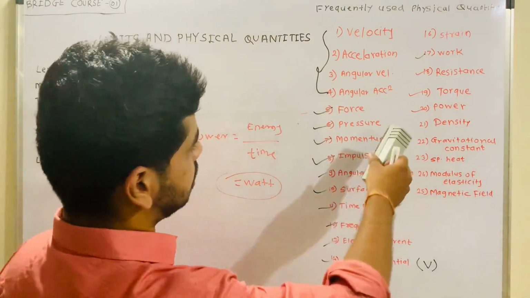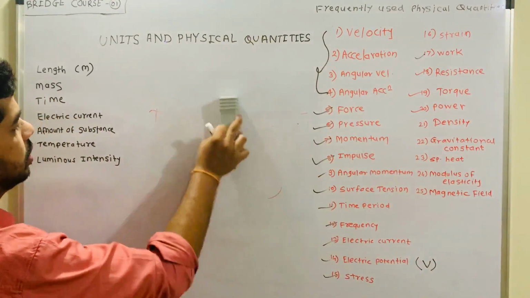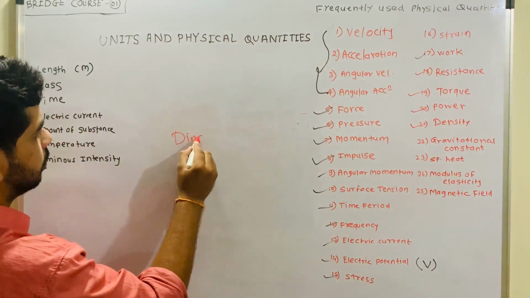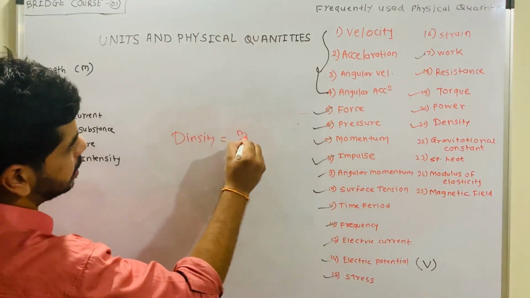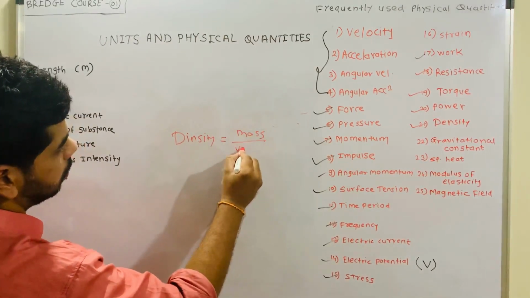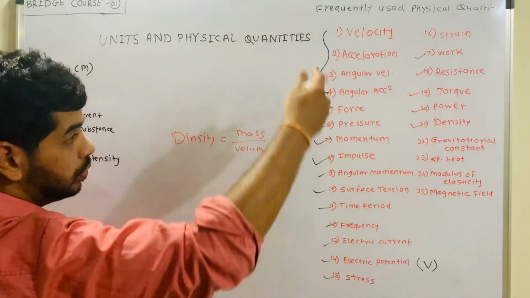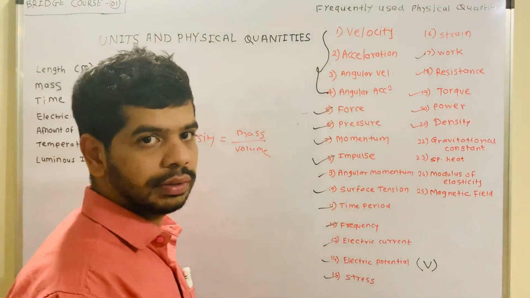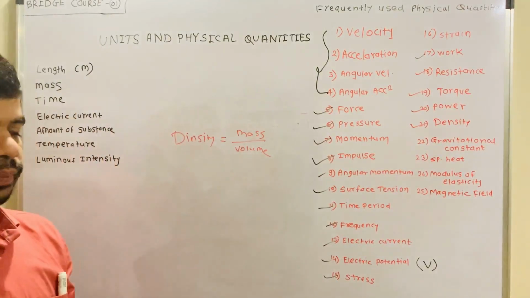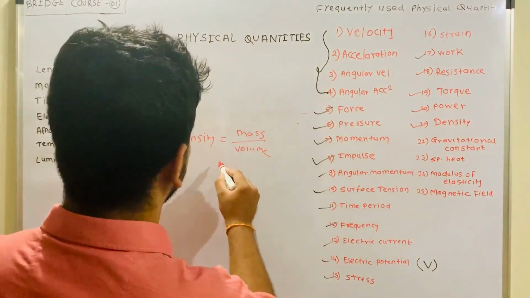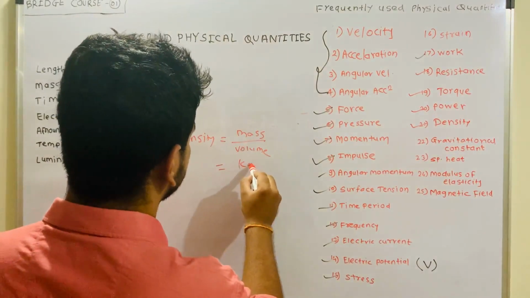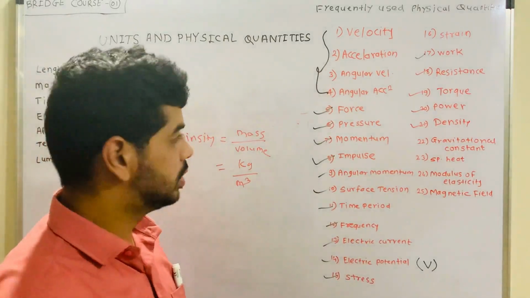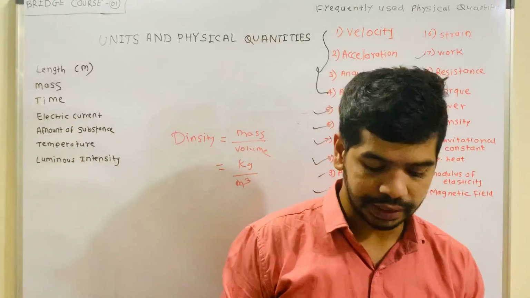Now let's see, I just missed density, so I've written it over here. What is density? Density is nothing but mass upon volume, and the units which we are seeing right now are derived units. So mass is kg and volume is meter cube, so kg per meter cube. This is the unit of density.